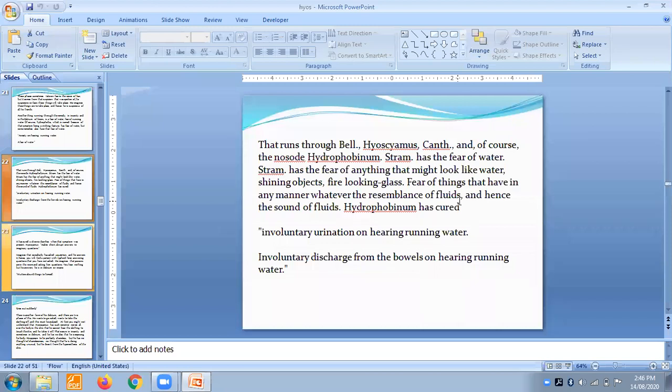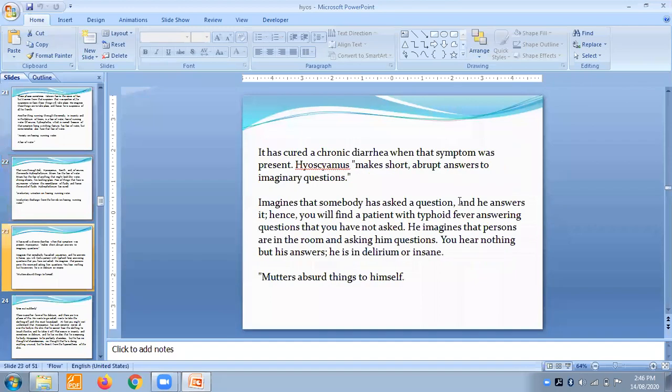Okay, so this is really important for this. That is fear of water, that is hydrophobia, in this remedy. We'll move towards the next slide. It has cured chronic diarrhea when that symptom was present.